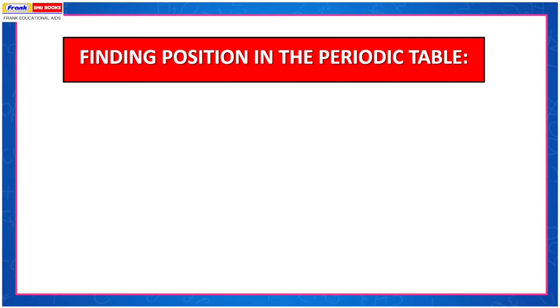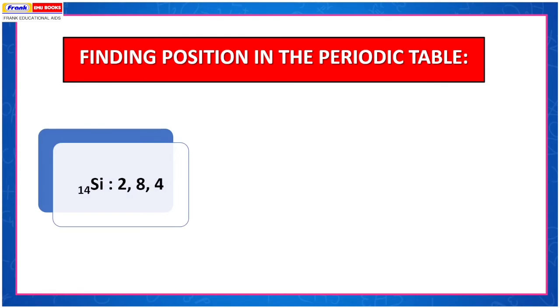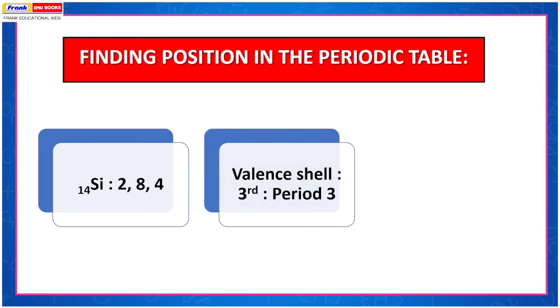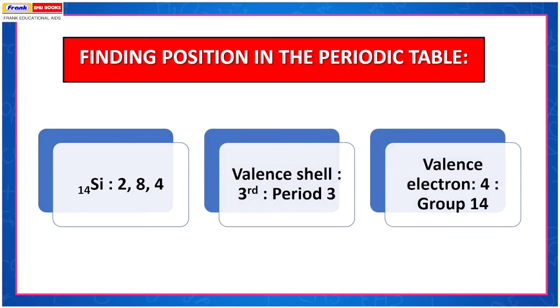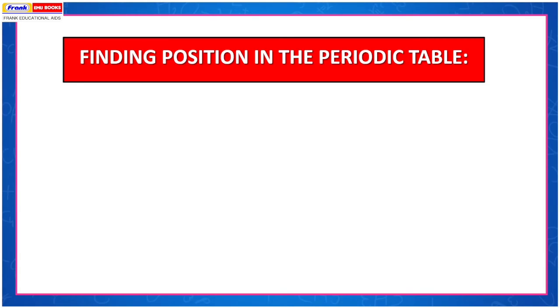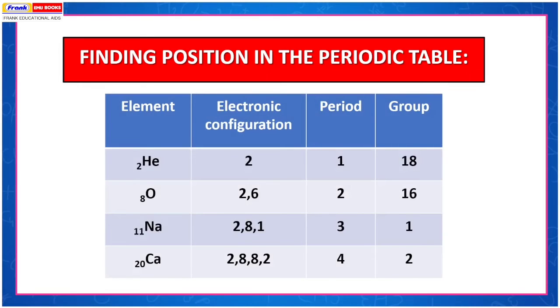Finding position in the periodic table. Example: silicon, atomic number 14, electronic configuration 2, 8, 4. The valence shell is the third shell, so the period is 3, and the valence electrons are 4, hence the group is 14. Helium, atomic number 2, electronic configuration 2, period 1, group 18.